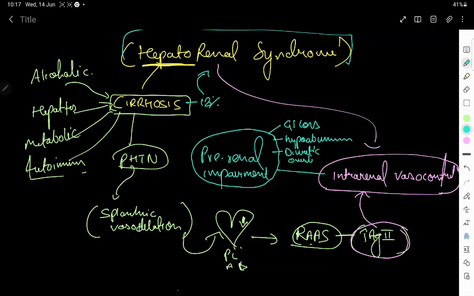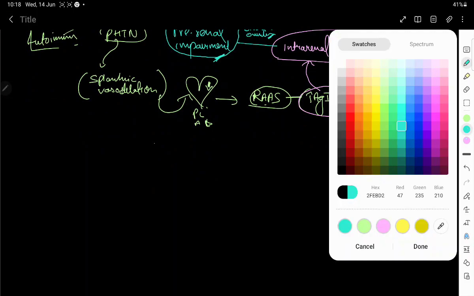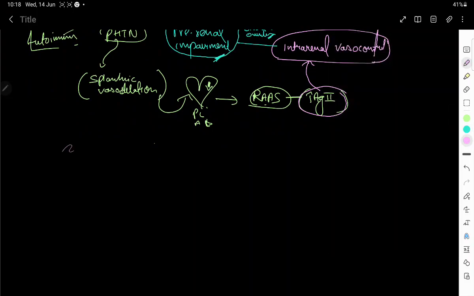So whenever talking about hepatorenal syndrome, we know it is a pre-renal impairment which needs to be differentiated, or we need to exclude other causes of pre-renal impairment, that is GI loss or hypoalbuminemia or diuretic overdose. So now when we define hepatorenal syndrome, we need to remember 2-3 things. We are talking about hepatorenal syndrome. At the same time, let's talk: we have two types of hepatorenal syndrome, type 1 and type 2.